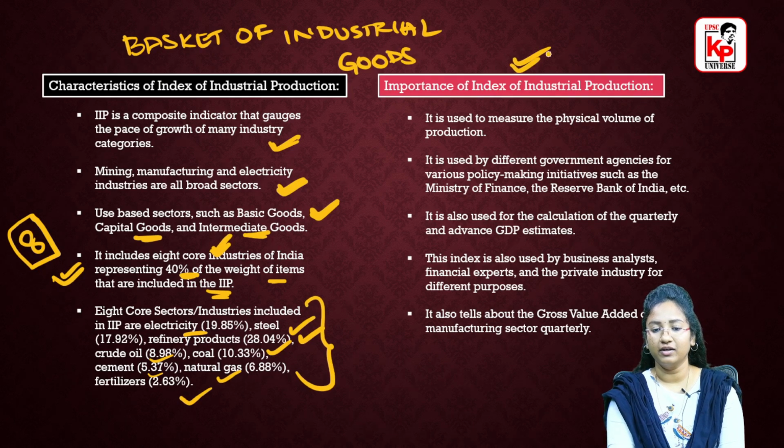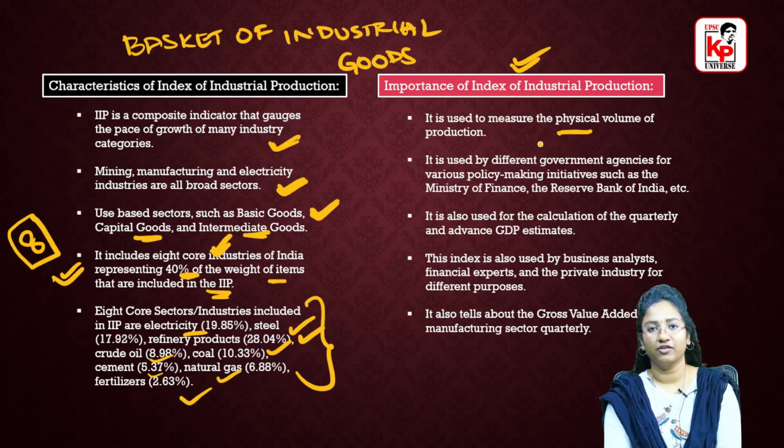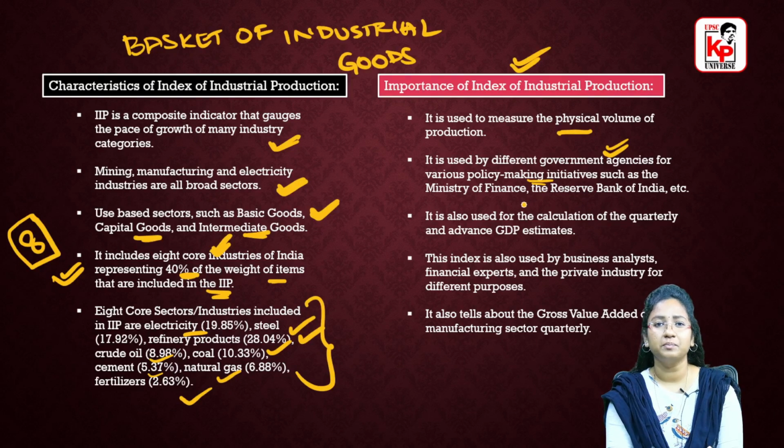Coming to the importance of the Index of Industrial Production, IIP, it is used to measure the physical volume of production. The volume of production of this basket of industrial goods is compared from the base year to the current year. This is the definition of IIP, and it is used by different government agencies for various policy making initiatives. Why are we measuring the growth in these sectors? So that it helps government agencies in policy making.